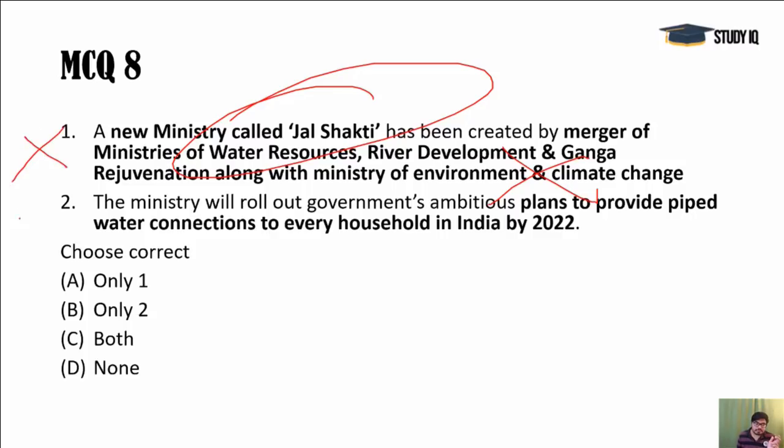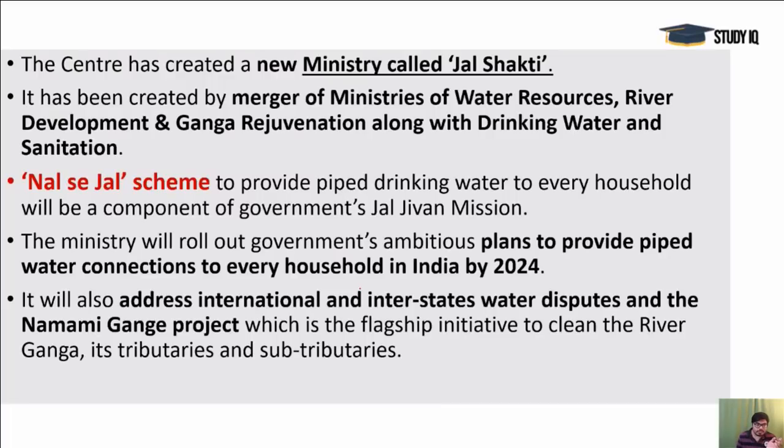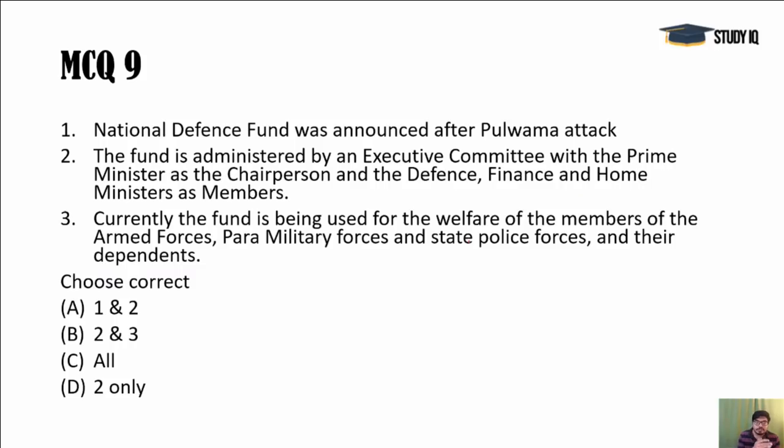First is wrong, second is also wrong, because it is piped water connection to every household by 2024. It is not 22. 22 is a famous goal, but now it is 2024. So D is the answer here, and you can read that detail in the PDF here. By 2024 they are planning to provide piped water connection to every household. Okay. Jal Shakti Ministry.